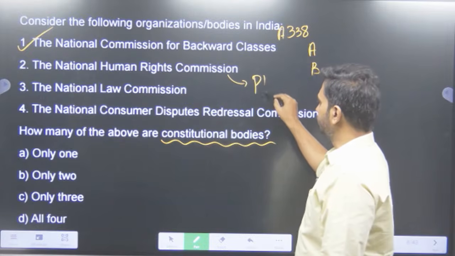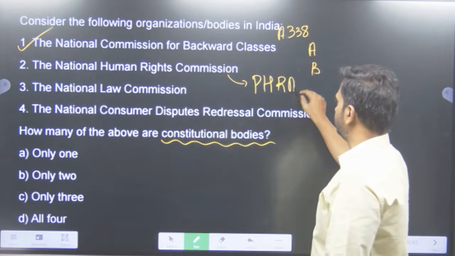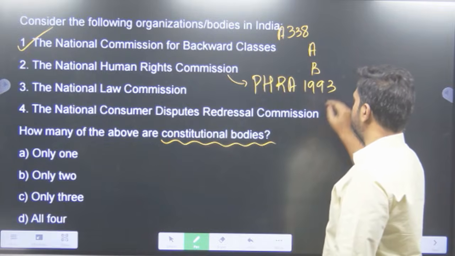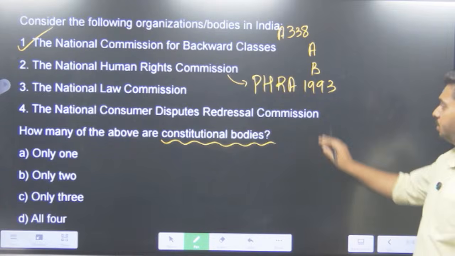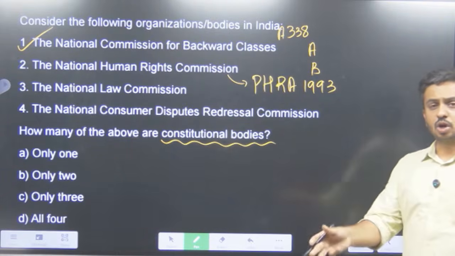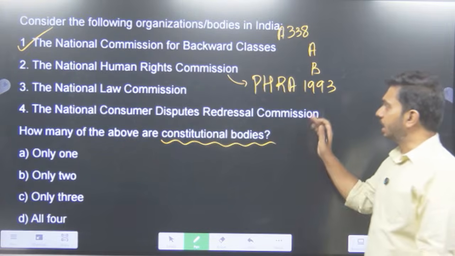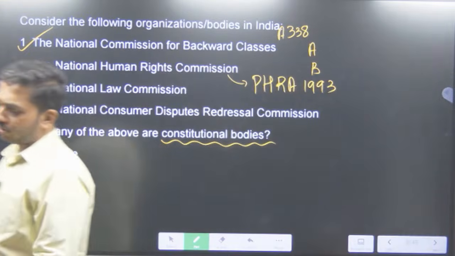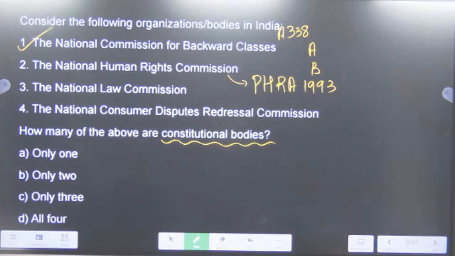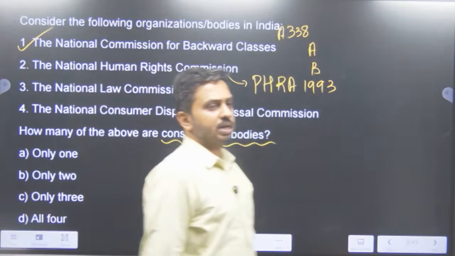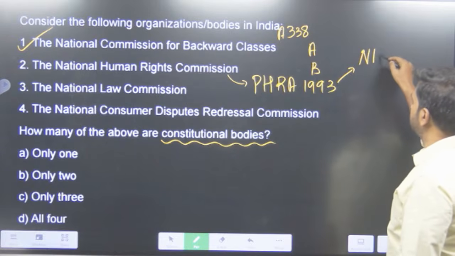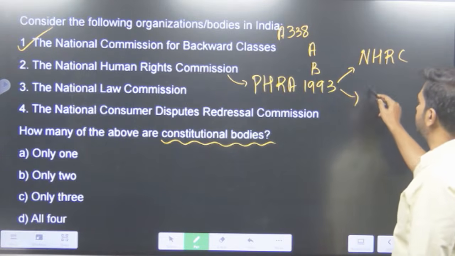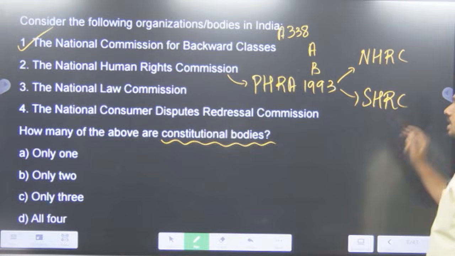No. We have the Protection of Human Rights Act, 1993. So we had the Paris Principles, which spoke about the protection of human rights in the country. It was adopted in 1991, and later the Protection of Human Rights Act 1993 came into picture in India, and based on that we created 2 Human Rights Commissions, one at the national level, the National Human Rights Commission, and the other at the state level, the State Human Rights Commission.